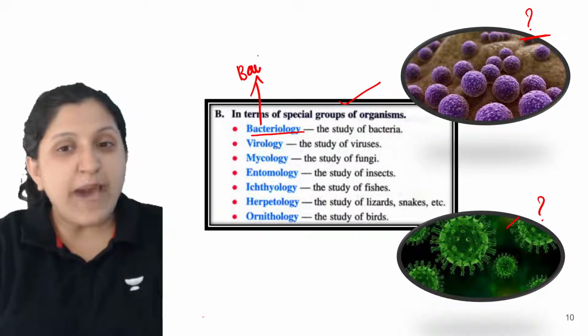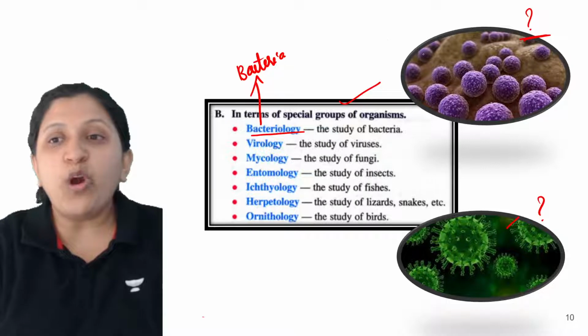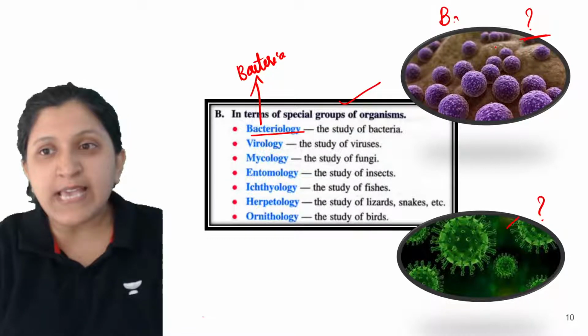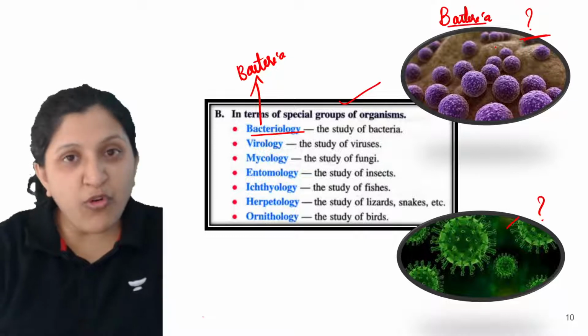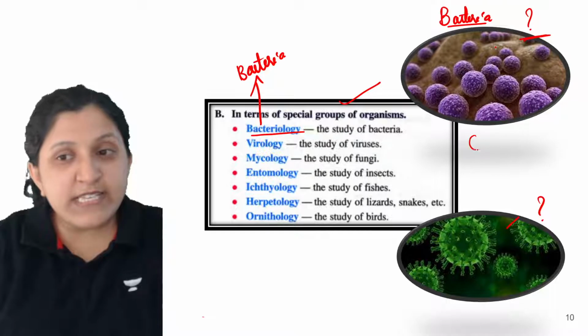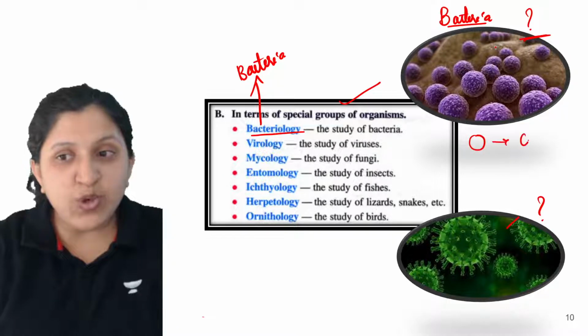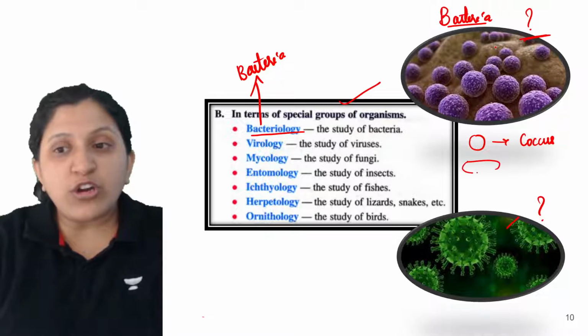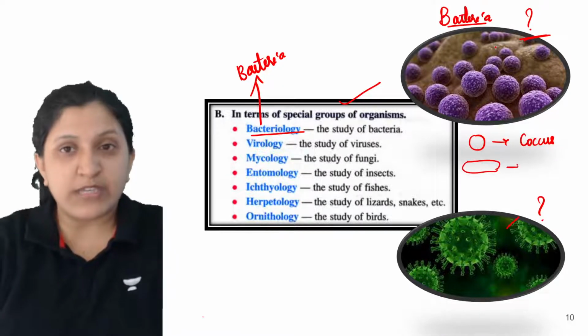So the bacteria is being studied. What type of bacteria? Now this one is actually bacteria. What type of bacteria it is, whether it is spherical? If it is spherical, what do we call it? That is called a coccus. Whether it is rod shaped, what is it called?